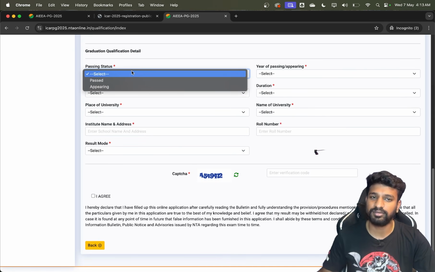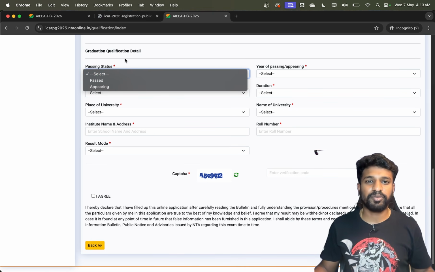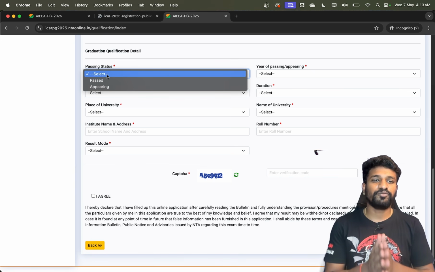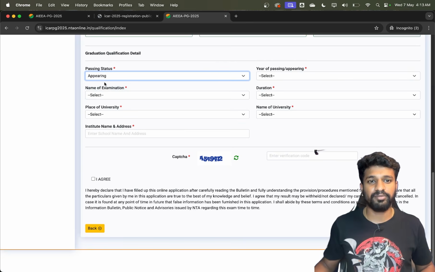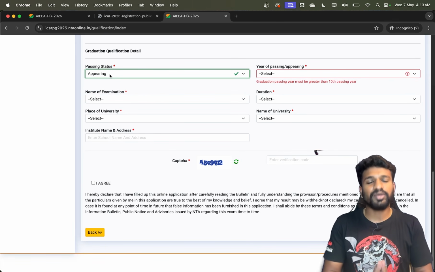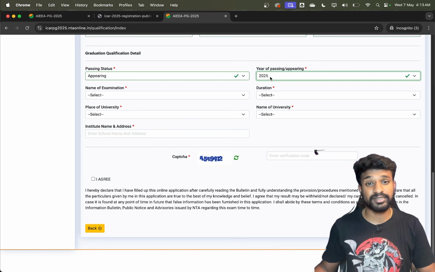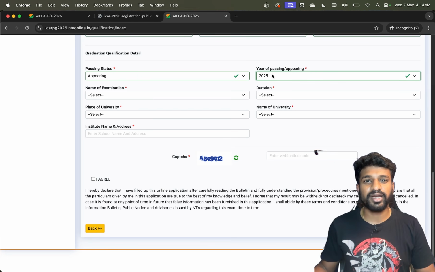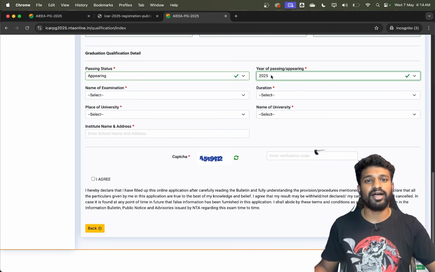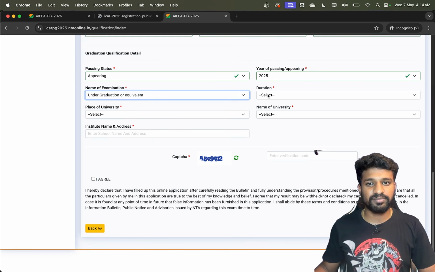Next, if you are applying for MSc, it will ask up to the graduation level. If you are applying for PhD, it will ask up to the PG level. For many students, this option is appearing because you will be completing your degree in May, June, July or September. So you have to click on appearing, and the year of passing should obviously be 2025. If you are passing in 2026, then the score you get in this exam will not be eligible and you will not get admission, right? So it will be 2025 if you are in the 4th year and applying for these exams. Then click on the name of the exam and duration.